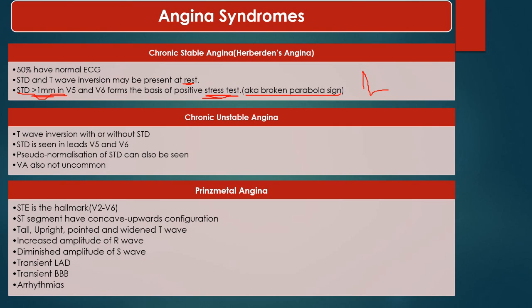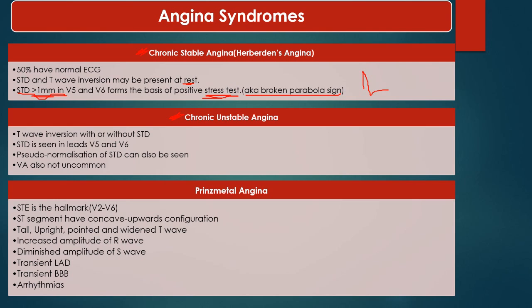See, pseudo-normalization of ST depression means there is T wave inversion. Initially there was ST depression, and after that T wave inversion remained there, but ST depression normalized into a normal ST segment. So ventricular arrhythmias are also common. So chronic unstable angina is quite more dangerous than stable angina.